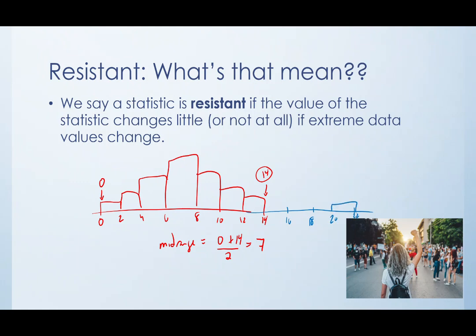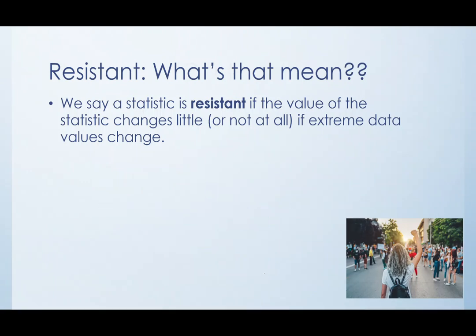Now, if we add a data value out at 22, all of a sudden our highest data value is 22. So 0 plus 22 over 2, now our mid-range is 11. Relative to our data values in the data set, our mid-range has changed 4 units, which is quite a large change. So that's an example of something that's not resistant.